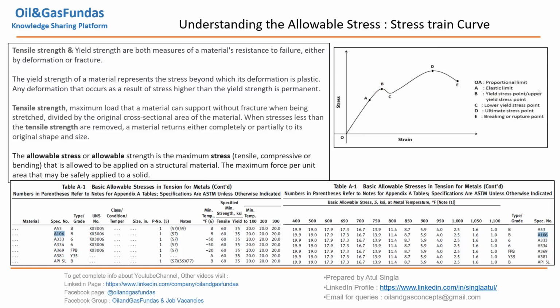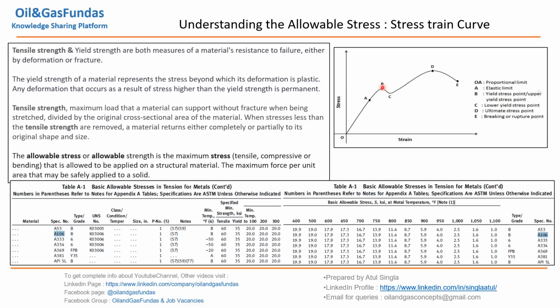Now let us relate tensile strength, yield strength, and allowable stress with respect to B31.3. If you take a particular material, A106 Grade B, the first thing given in the code is tensile and yield. So 60 is the tensile strength in KSI and 35 is the yield strength. This is the maximum where the ductile nature will start.